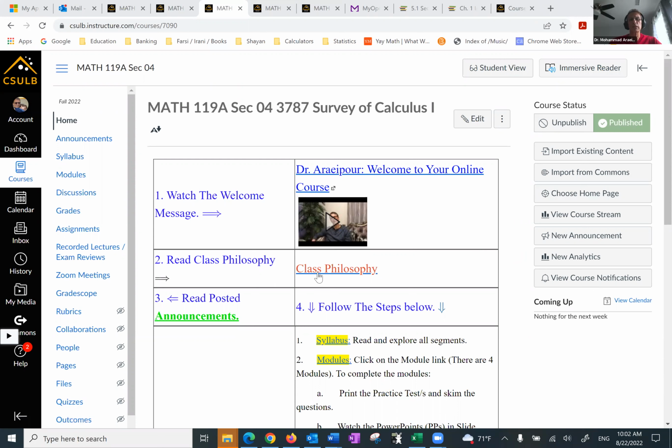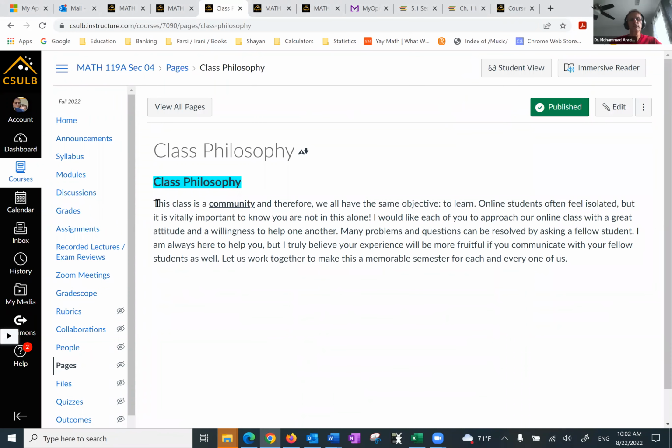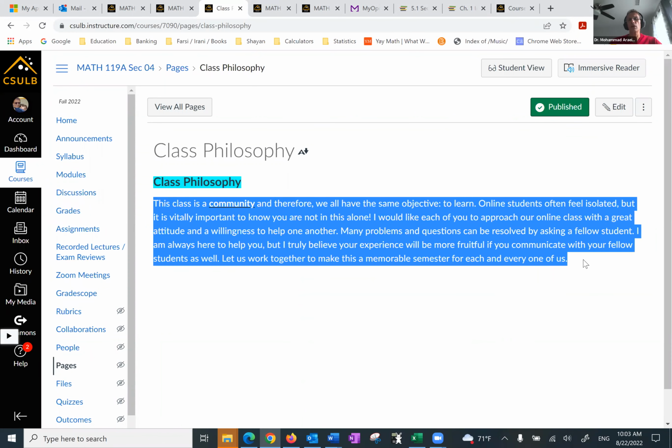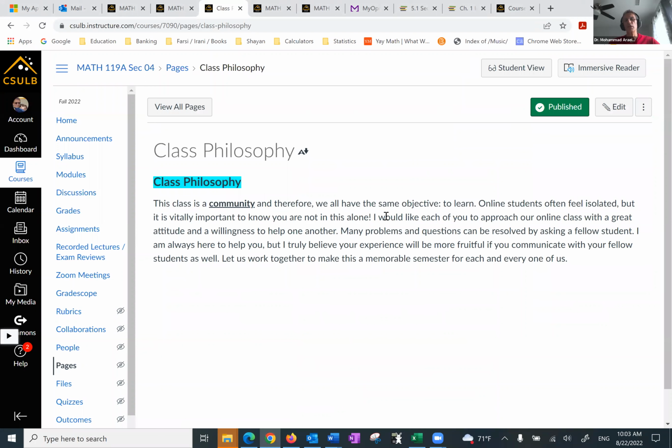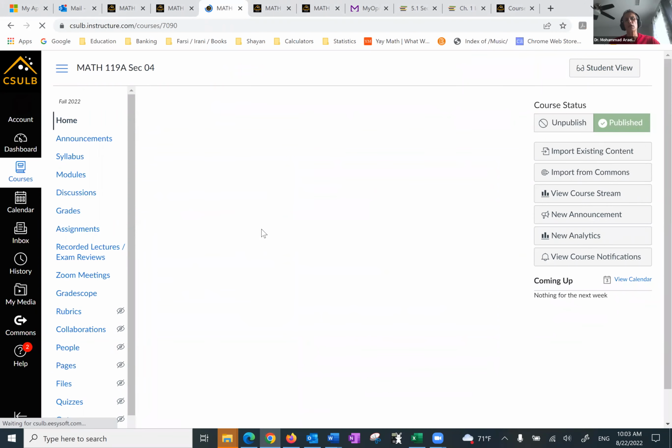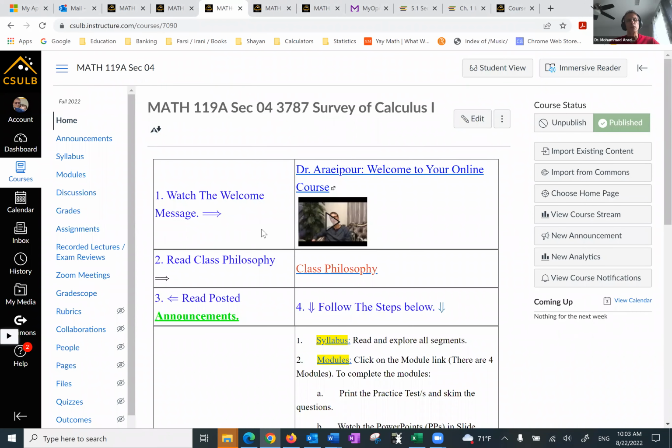Number 2 is the class philosophy. So basically, this is a community, and therefore we all have the same objective, which is to learn, and we are here to help one another. That's really the bottom line as far as the philosophy is concerned, with, of course, respecting everyone.